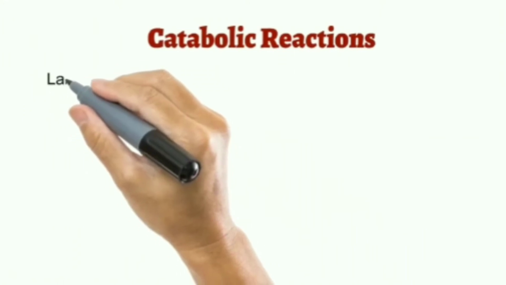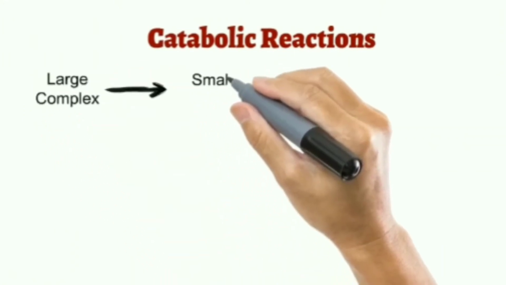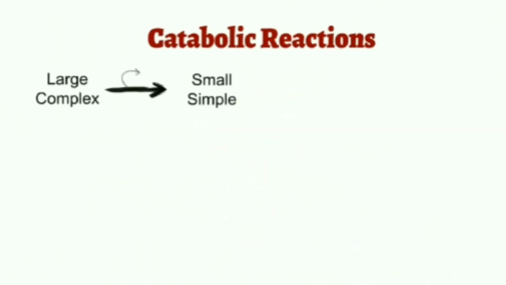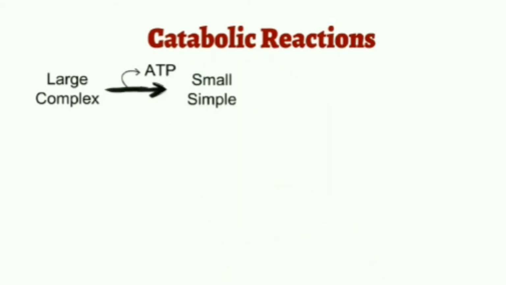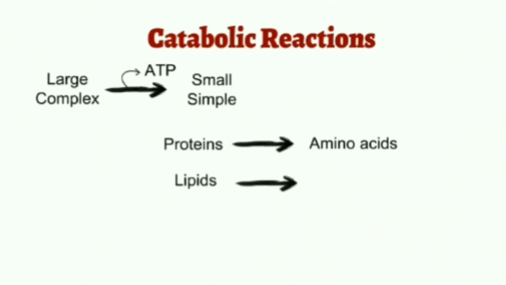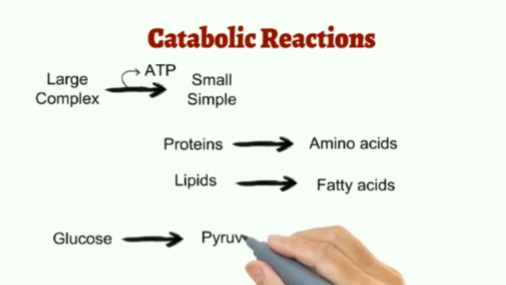Catabolic reactions are those in which larger and complex molecules are degraded into smaller and simple molecules. During these reactions, energy is released in the form of ATP. For example, conversion of proteins into amino acids and conversion of lipids into fatty acids. A classic example of catabolism is the degradation of the glucose molecule into pyruvate.